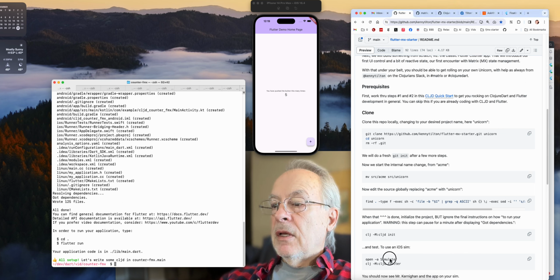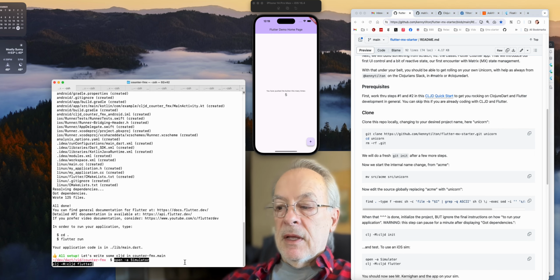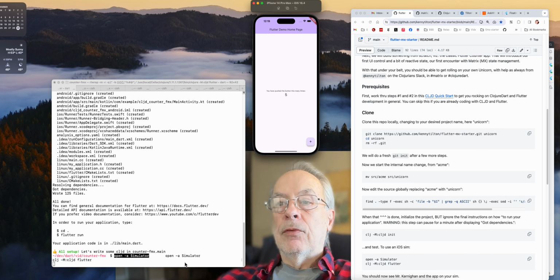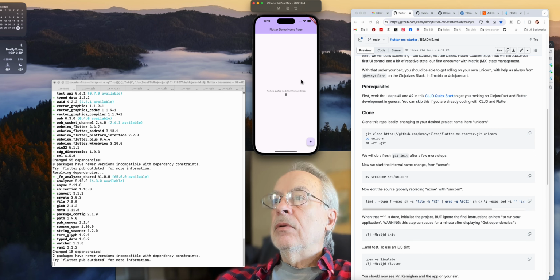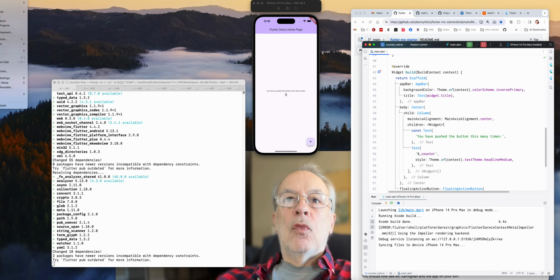We've got the simulator going. Well, that won't hurt to do that. Well, we can copy that. It doesn't mind if it's already running, and away we go. Oh, this is going to take a while. So while that's running, what am I going to do? I'm going to open this wonderful project we just created.